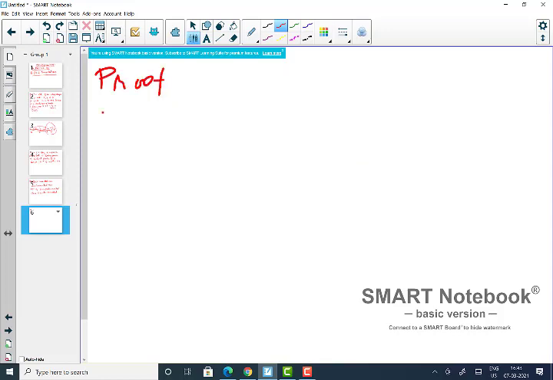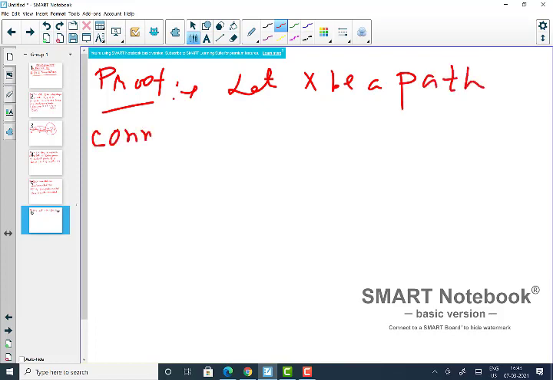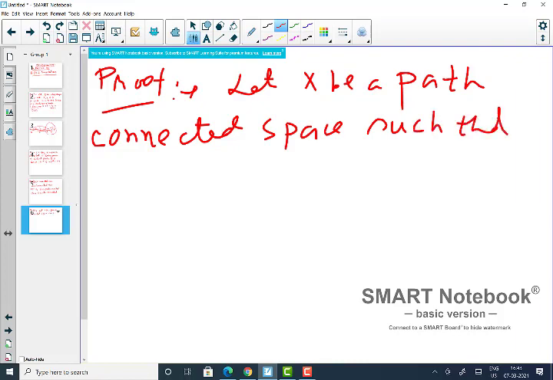Proof. Let X be a path connected space such that it is not connected.